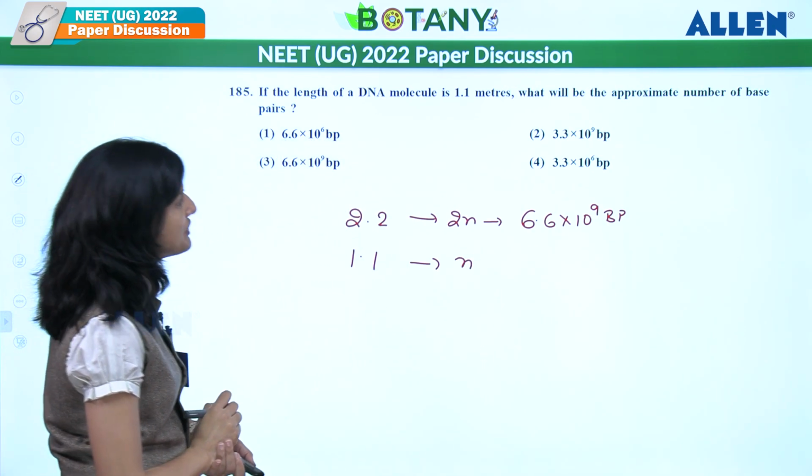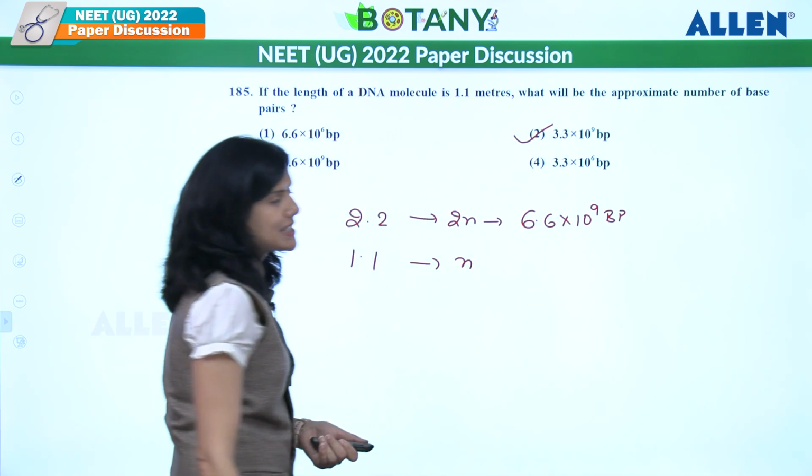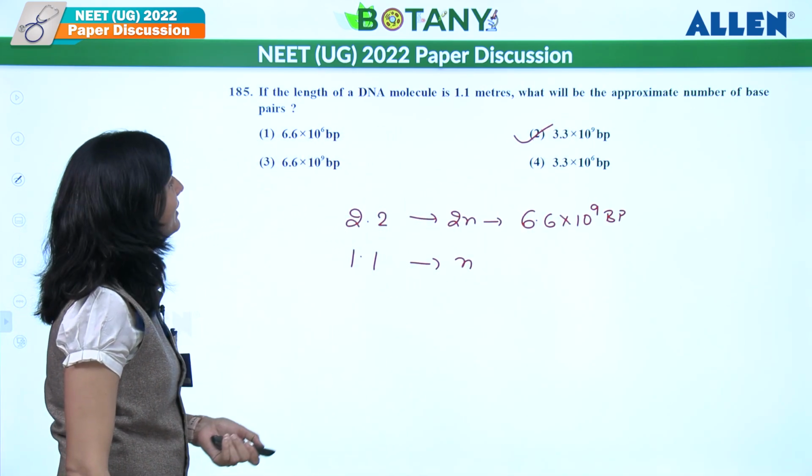That should be 3.3 into 10 to the power 9 base pair. So the answer should be the second one here.